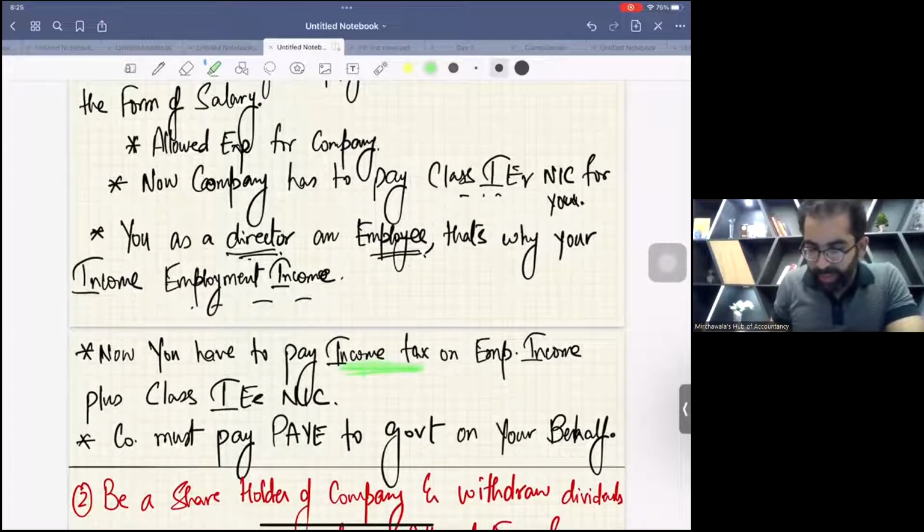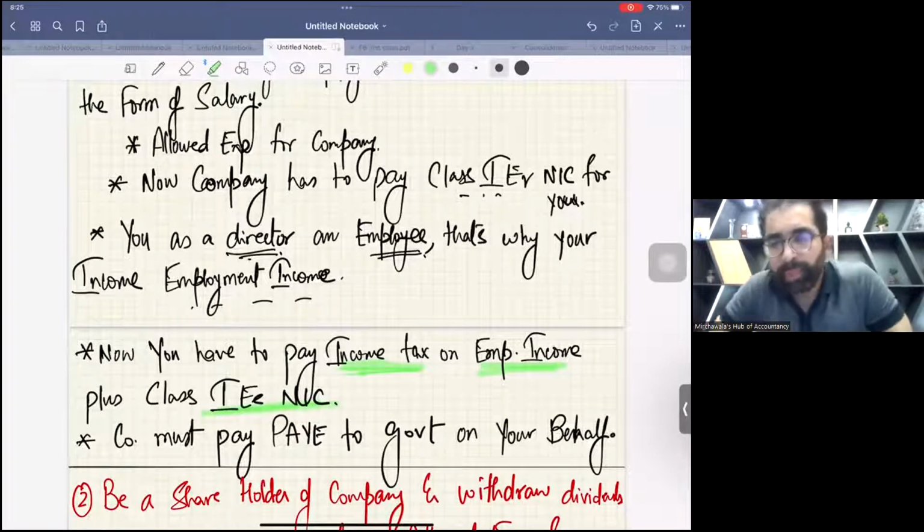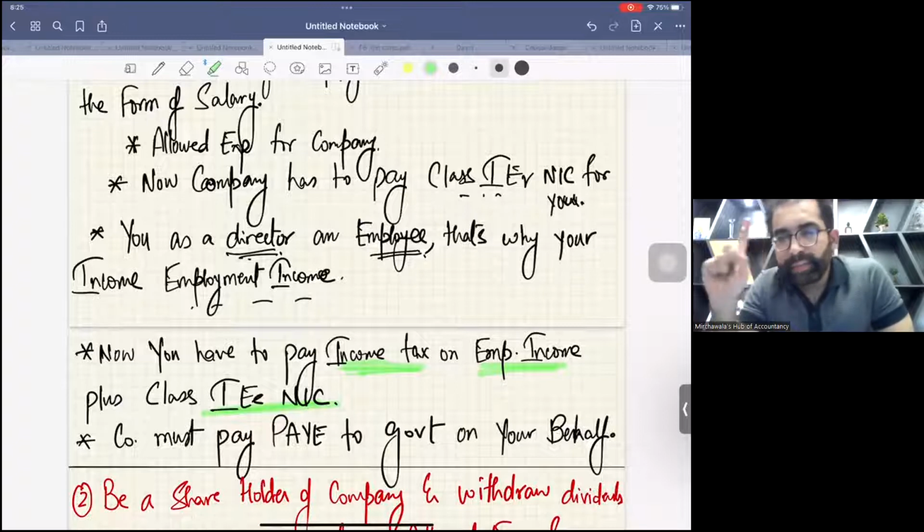Income tax on employment income plus class 1 employee NIC. I hope you remember, whenever you are an employee and you are receiving cash salary, not only do you have to pay income tax, but also you have to pay class 1 employee NIC, right? And don't forget, employment income is also a non-saving income. Now, one more thing. As the company is now your employer and you are the employee,